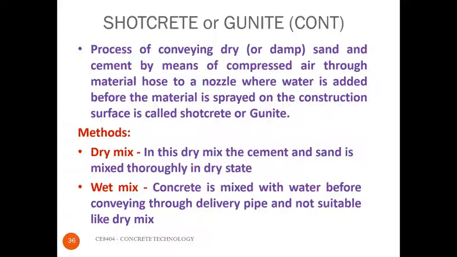There are two types of shotcrete, dry mix and wet mix. In dry mix, the cement and sand are mixed thoroughly in a dry state and applied, whereas in wet mix, the concrete is mixed with water before conveying to the pipes.